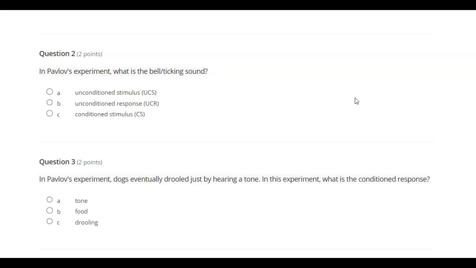In Pavlov's experiment, what is the bell ticking sound? A. Unconditioned stimulus, UCS. B. Unconditioned response, UCR. C. Conditioned stimulus, CS.